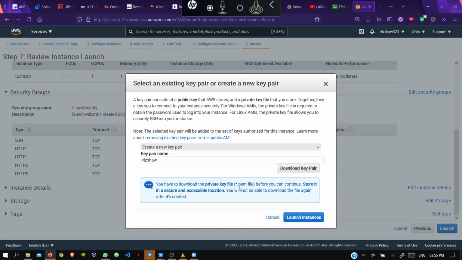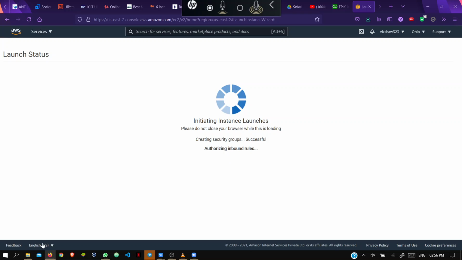So it is a PEM file. So save it. The PEM file only, don't change it. Now launch it. The same step, guys. There are no changes.